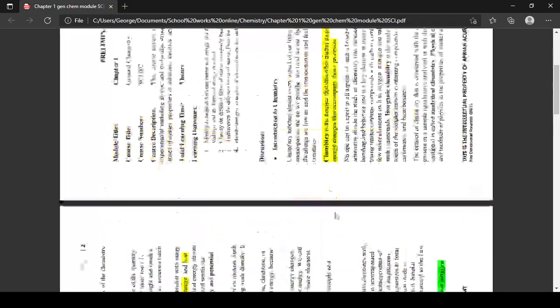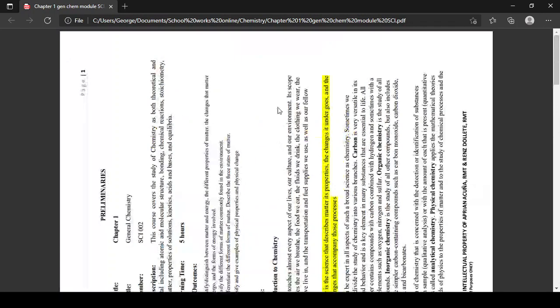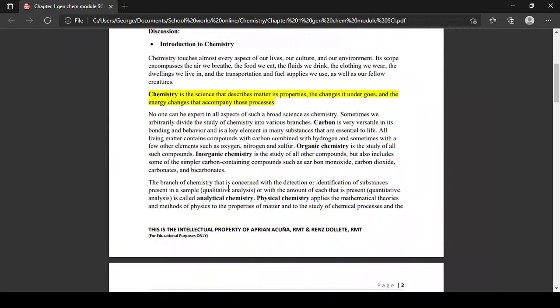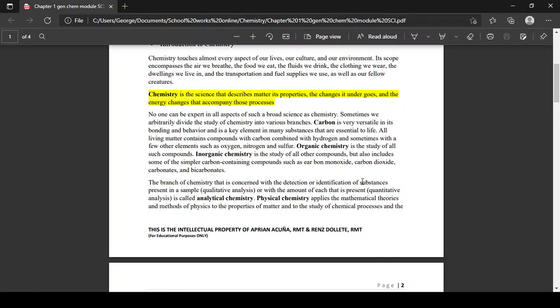Kung identification or detection, that is your qualitative analysis. Kung iligay nun ko, kids, ano kinalain ni qualitative kag ni quantitative analysis based sa ilang description? Detection or identification, mabalaan mo if may ara or wala. Positive siya or negative. I'll give you an example, kids, ang qualitative analysis naton.